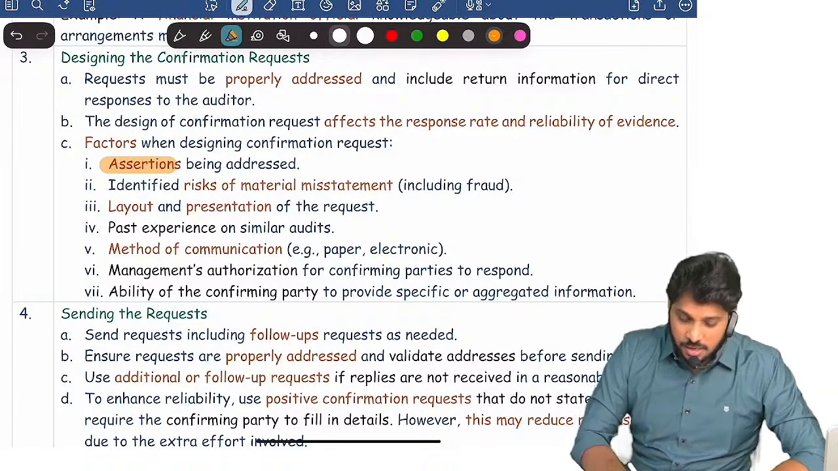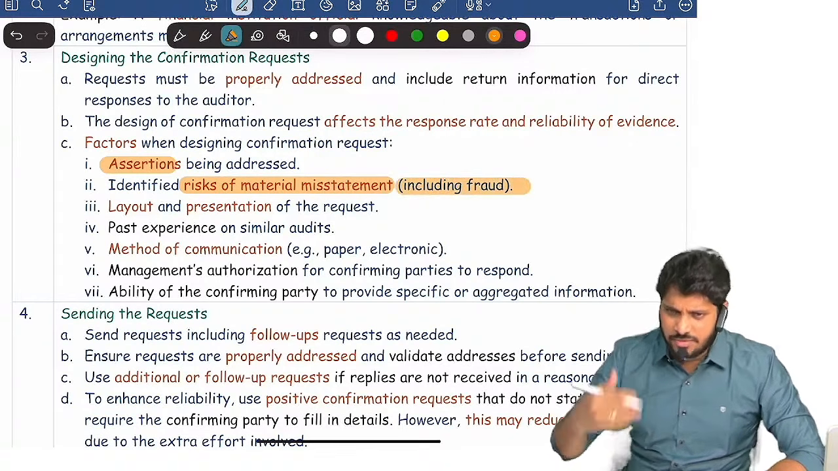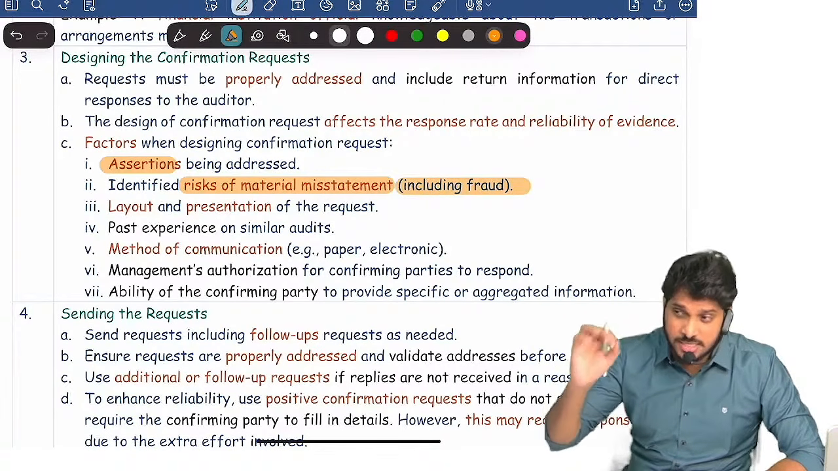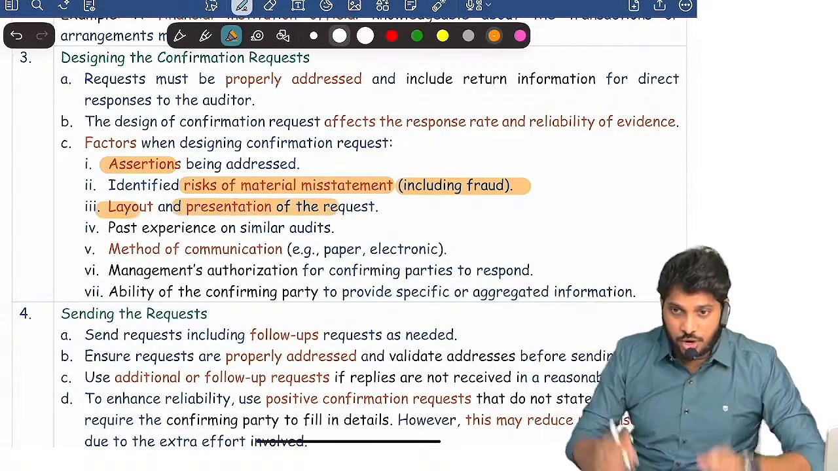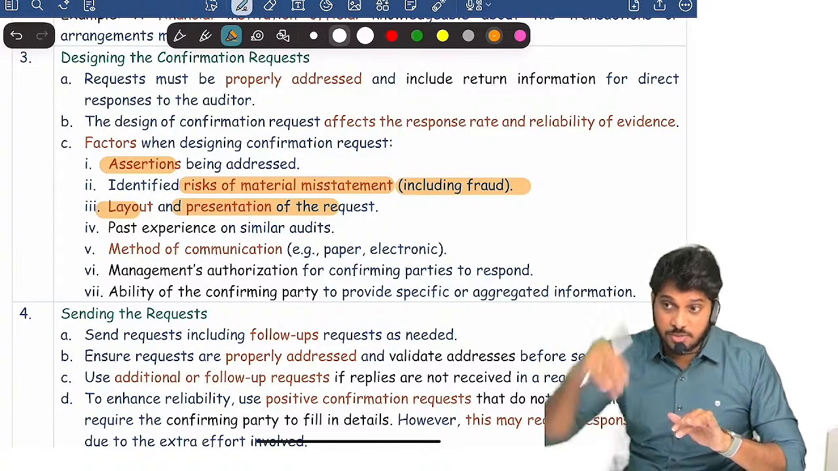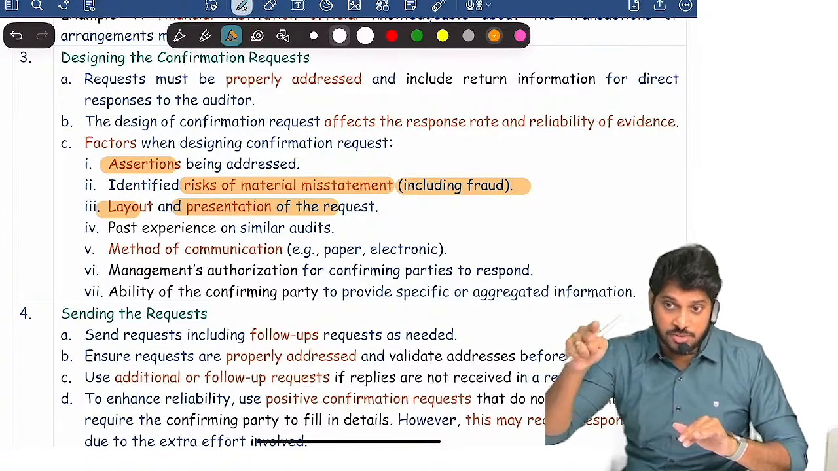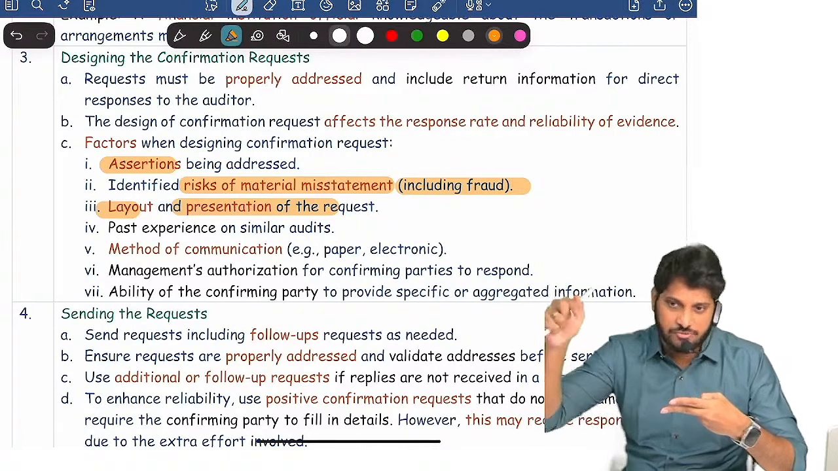Okay, and what is the risk of material misstatement involved, including risk of fraud? Generally, when we are designing the request, we also consider how much risk is involved. Layout and presentation of the request: what format you are using. Sometimes we mention the amount and send. Sometimes we ask them to mention. In a positive confirmation request, again 2 types were there. We mention the amount and then ask them to confirm just yes or no.